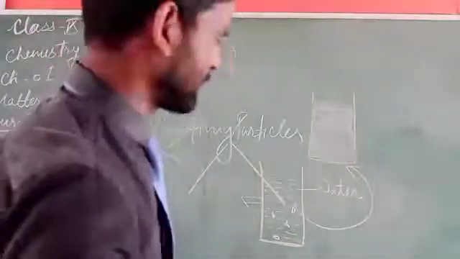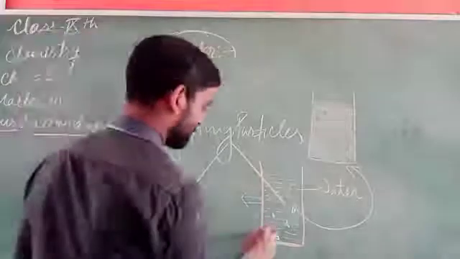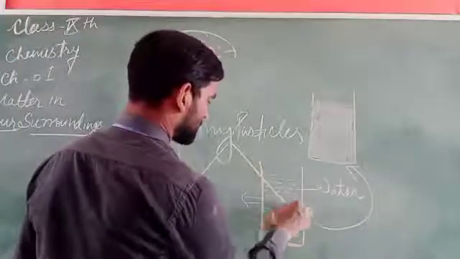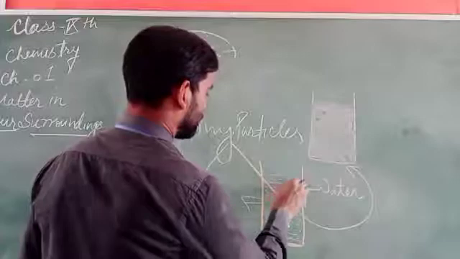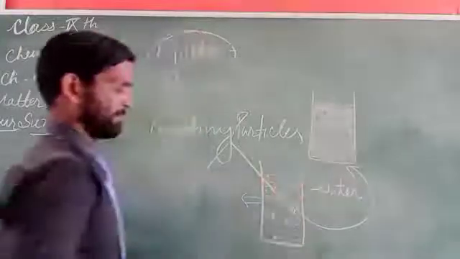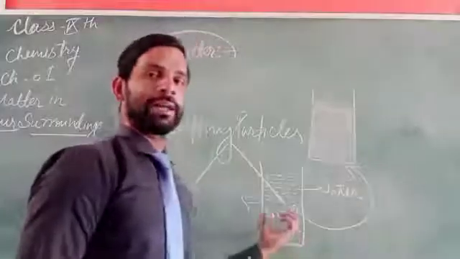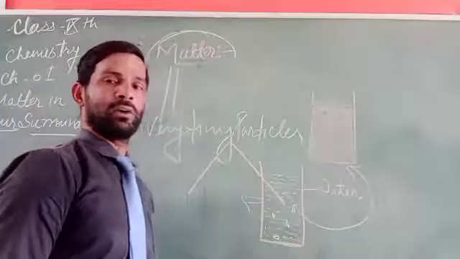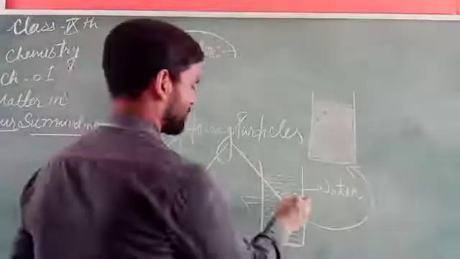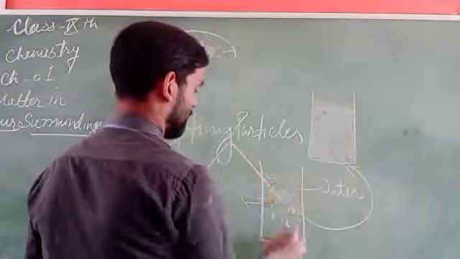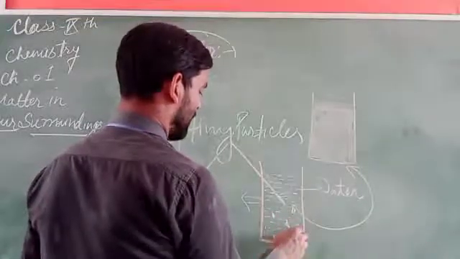That indicates there is some space present in the water, due to which these particles spread from one point to the whole part of the vessel, into the whole amount of water.